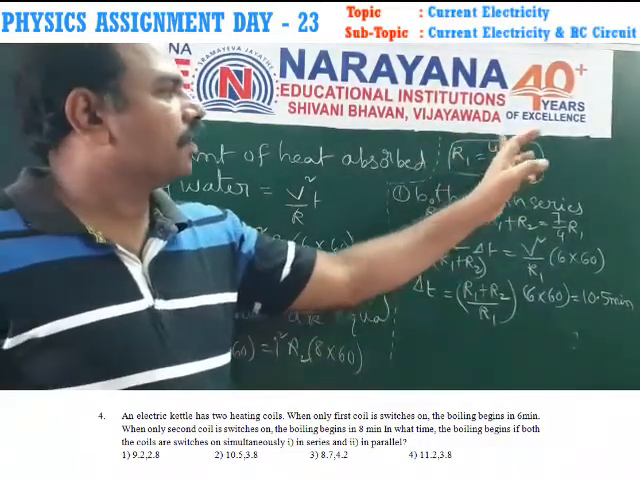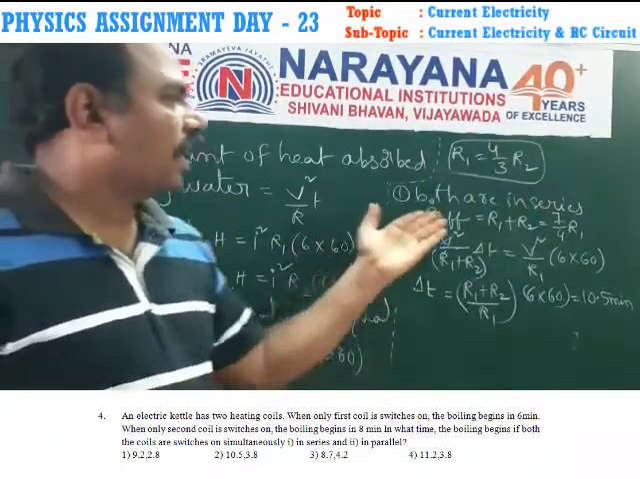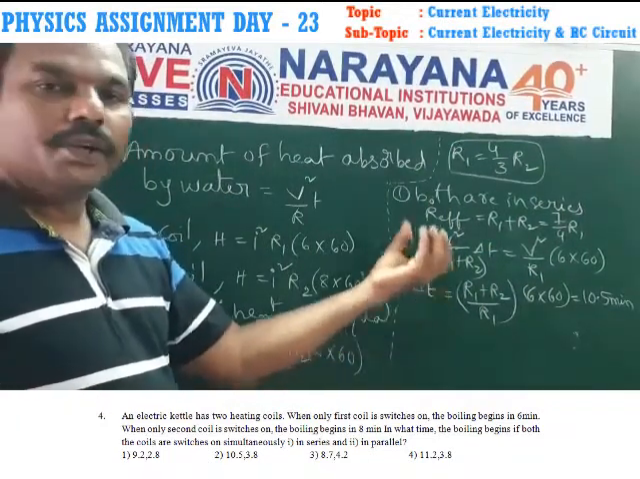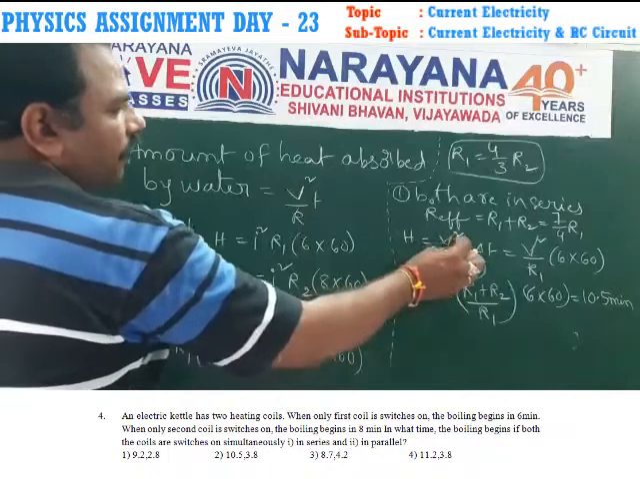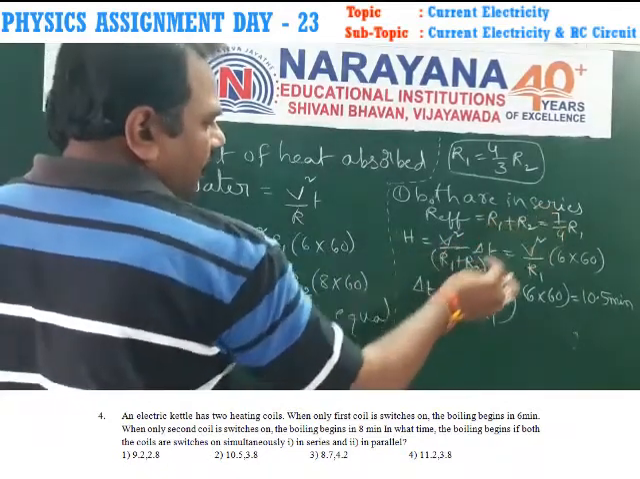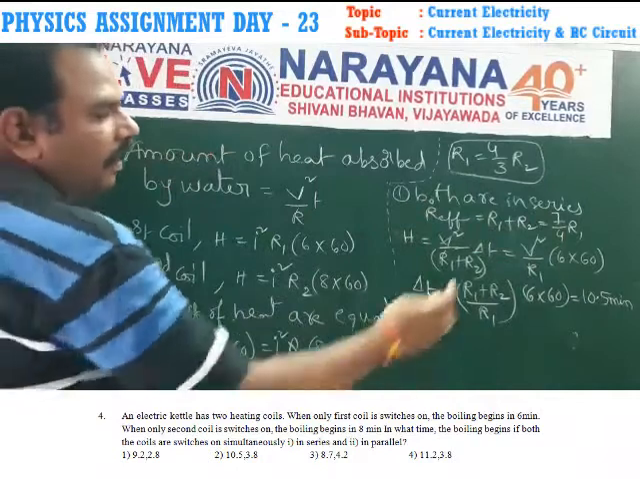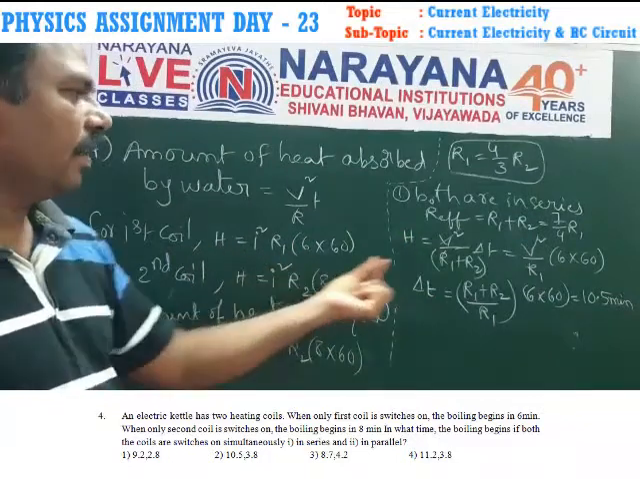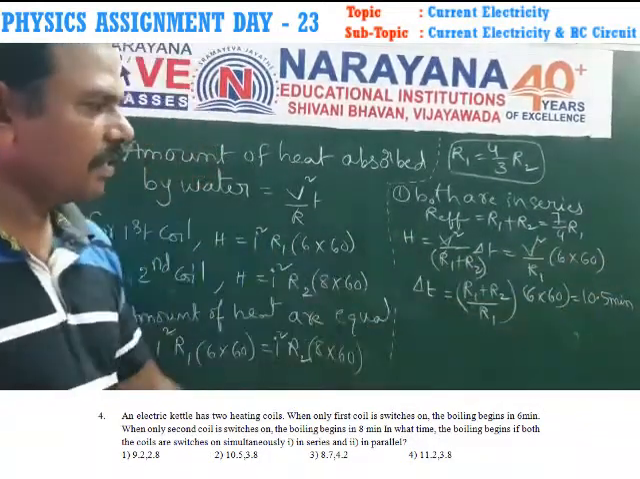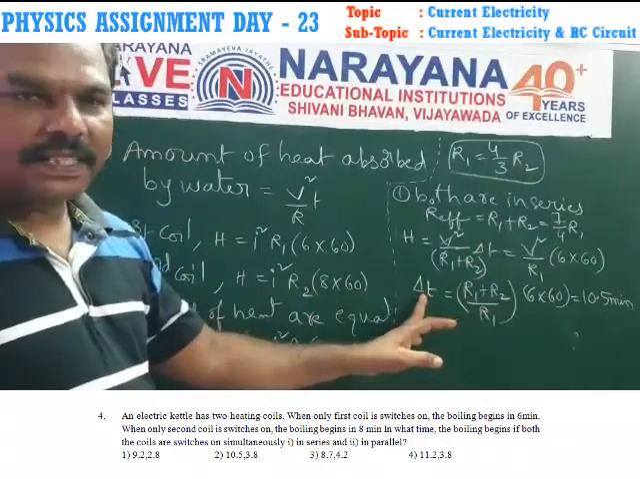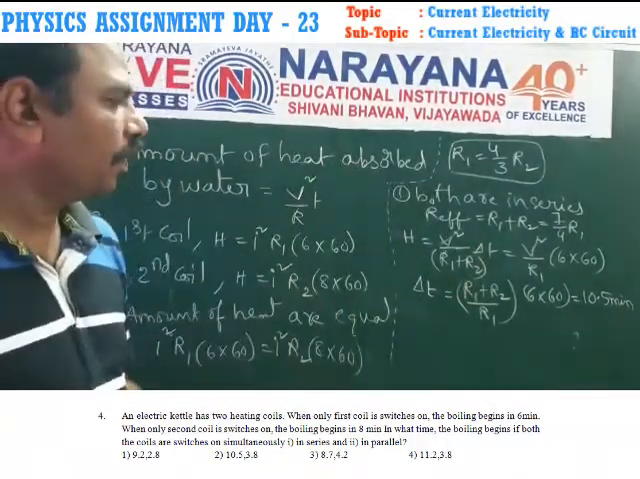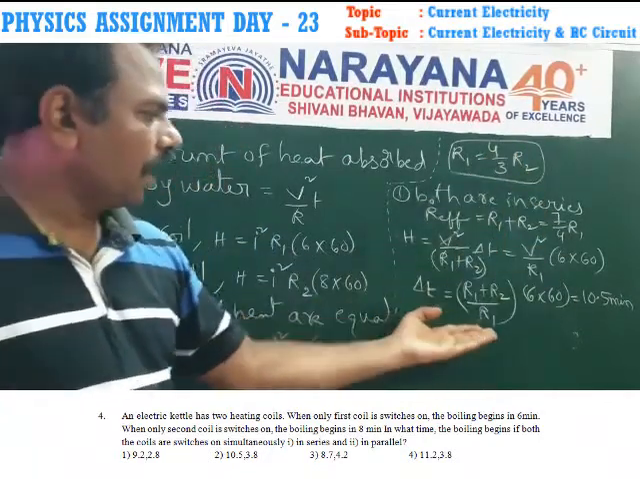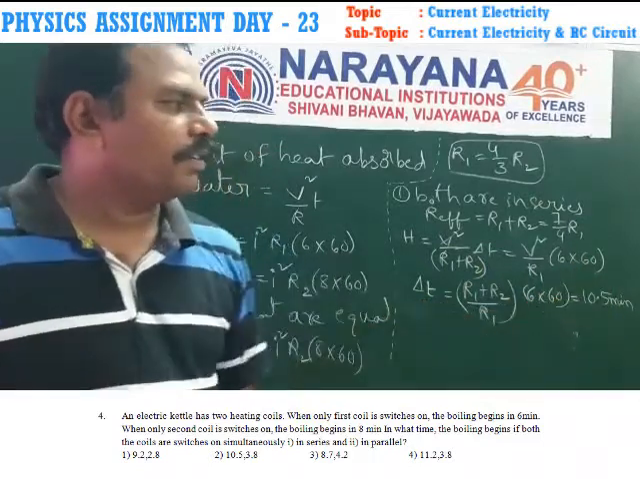So here R1 is equal to 4 by 3 of R2. Both are connected in series combination. The amount of heat energy required to heat the water is H is equal to V square by R effective, but in series combination, R effective is R1 plus R2, into delta T is equal to V square by R1 into 6 into 60, where H is replaced with the first coil equation. So by using this, substituting R1 is equal to 4 by 3 of R2, we get the duration of time as 10.5 minutes.